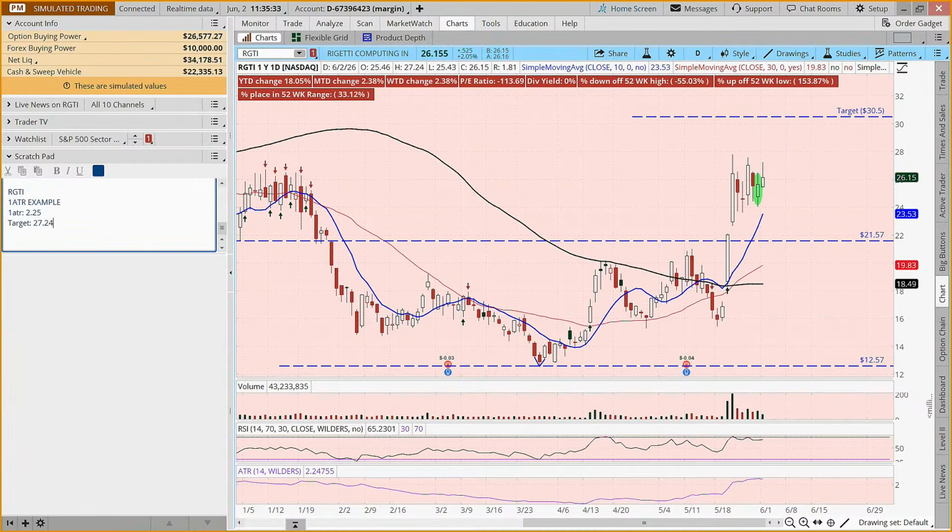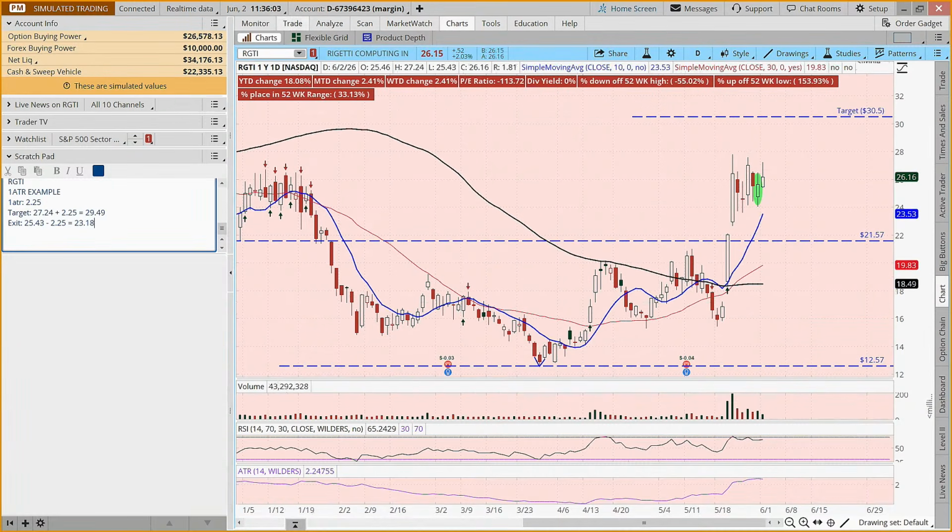So 27.24 plus 2.25, and that's 29.49. And our exit is going to be 25.43 minus 2.25, 23.18.